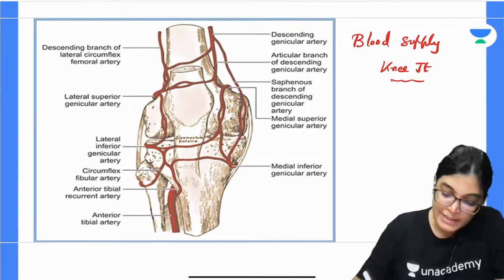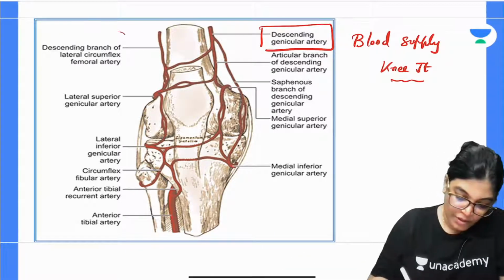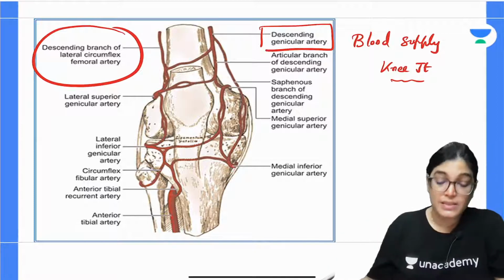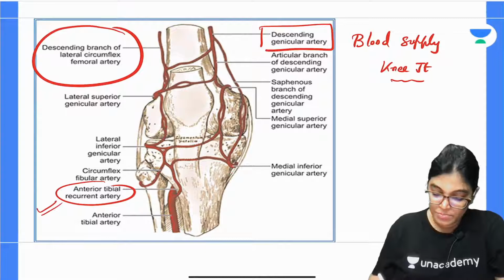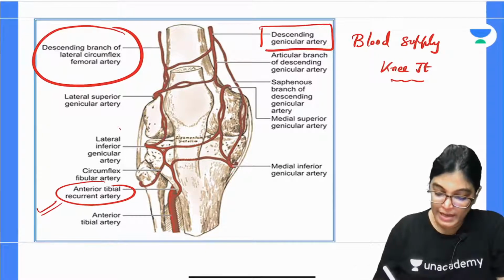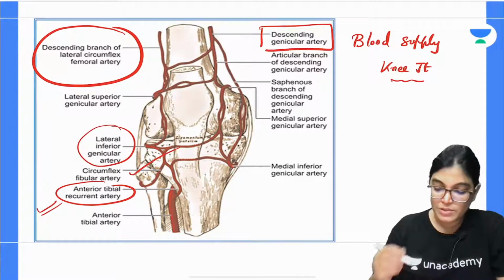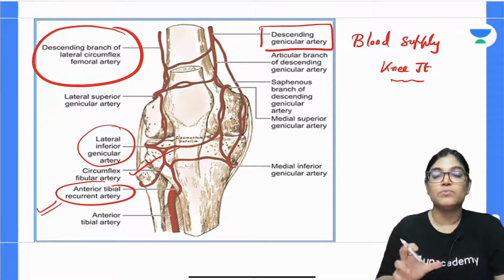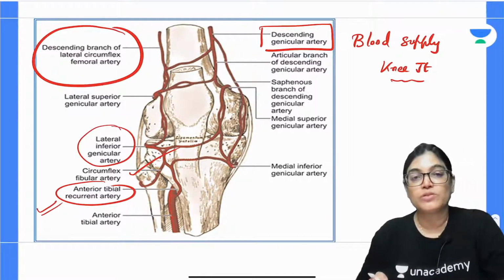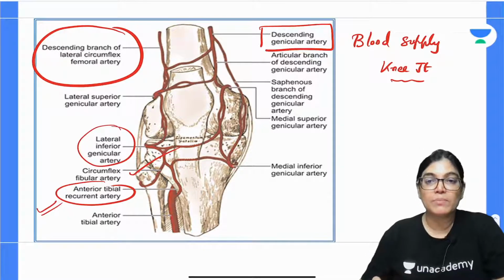Other than that, there is the descending genicular artery, the descending branch of the lateral circumflex femoral artery, anterior and posterior recurrent branches, and the circumflex fibular arteries. All these branches together form an important knee anastomosis. So I would like to write the name, so please write down the blood supply of knee joint.